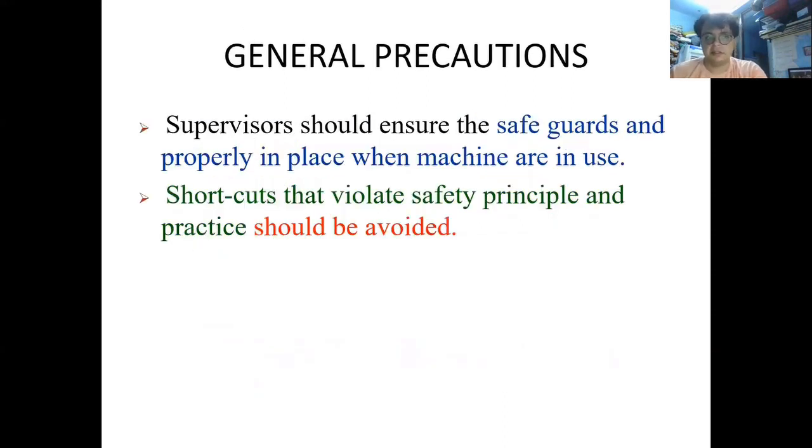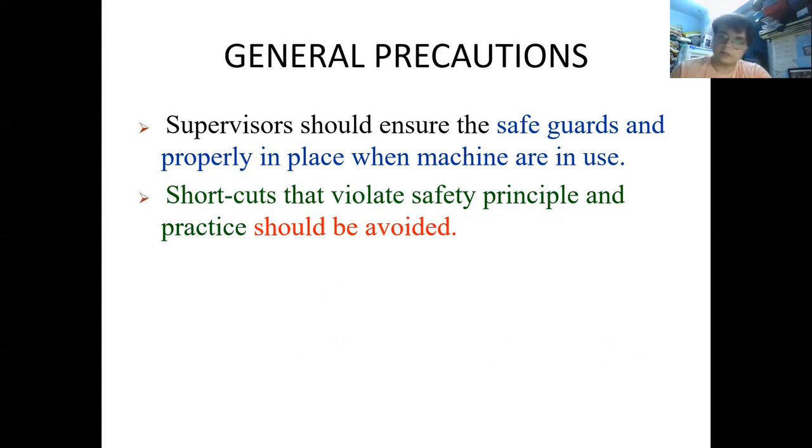General precautions. Supervisors should ensure the safeguards are properly in place when the machine is in use. So superiors should ensure that the guards that have been provided along with the machines are working properly, and that those safeguards are in their proper place. This should be ensured by the working personnel. Next, shortcuts that violate the safety principles and practice should be avoided.